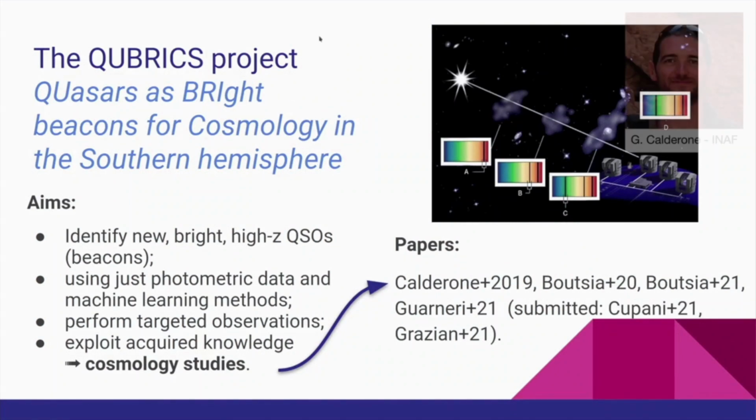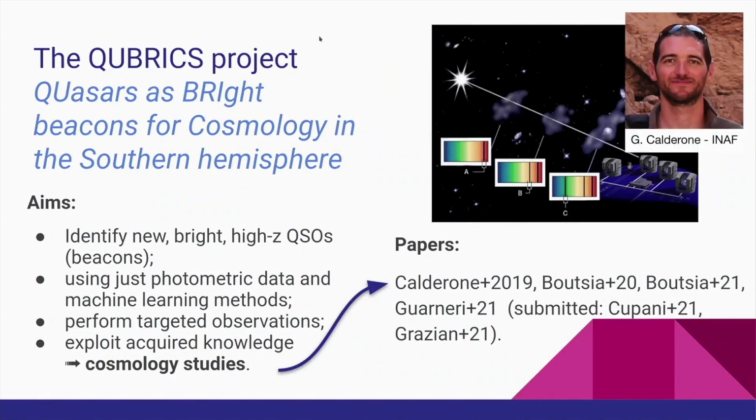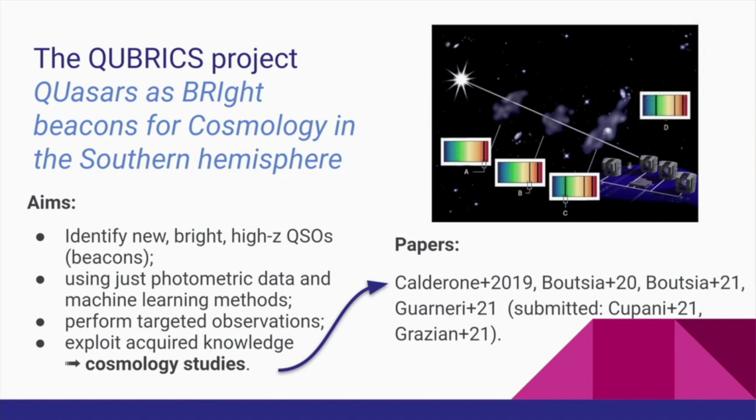The QUBRICS project aims to identify new, bright and high-redshift QSOs, or beacons, in the southern hemisphere. We used photometric data in publicly available surveys, analyzed by means of machine learning methods, in order to identify QSO candidates to be observed spectroscopically using facilities in the south. Finally, we use the acquired knowledge to address specific aspects of cosmology. The QUBRICS project has already produced several published papers. A few more are currently under review, and more papers are yet to come.